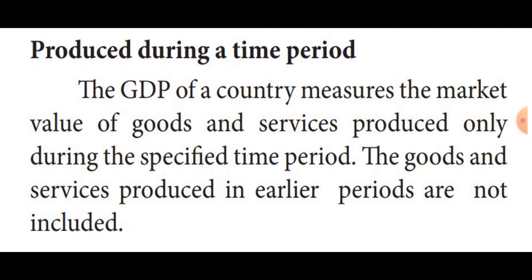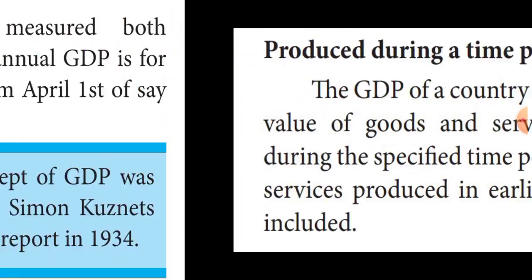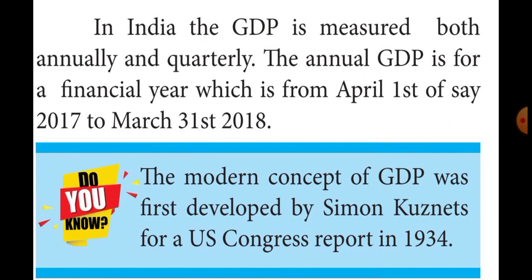Okay, the particular years. Then how they are measuring the GDP in India is annually and quarterly. In two types they are measuring the GDP, annually and quarterly. Annually means April 1st to next year March 31st. That means April 1st 2017 to March 31st 2018 is written as 2017-18 GDP. Then they add the quarterly GDP estimate for 4 quarters. That means once in 3 months.